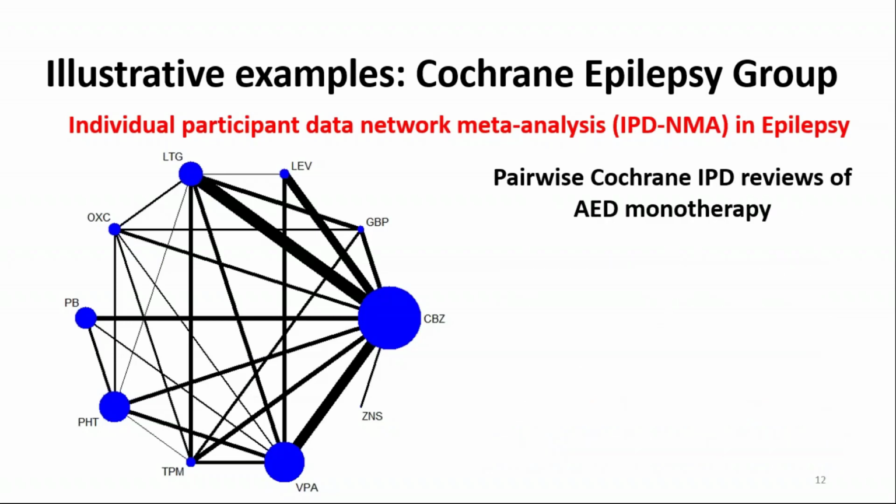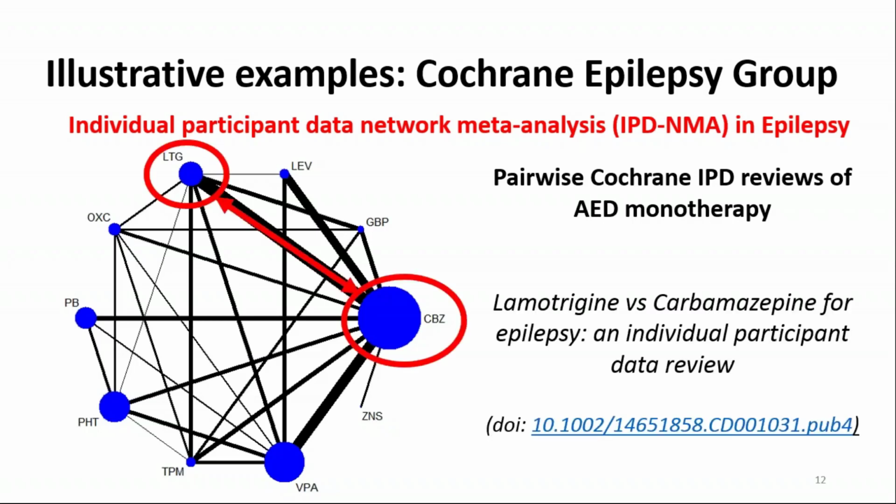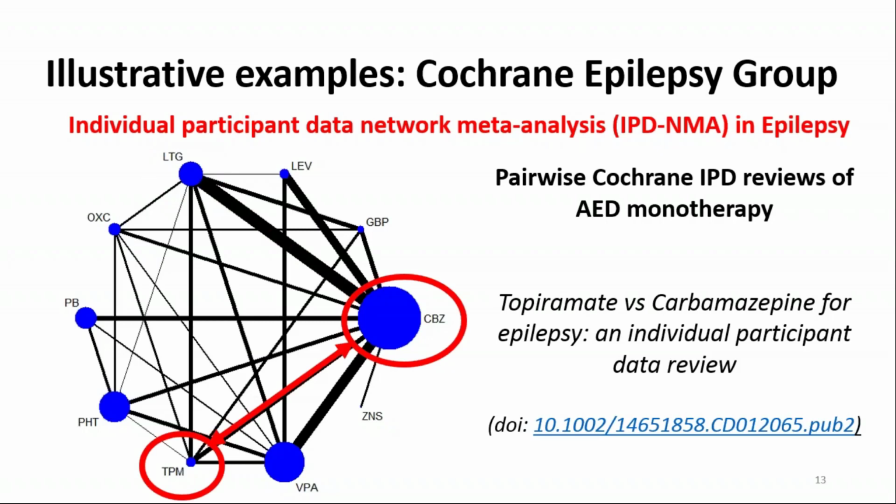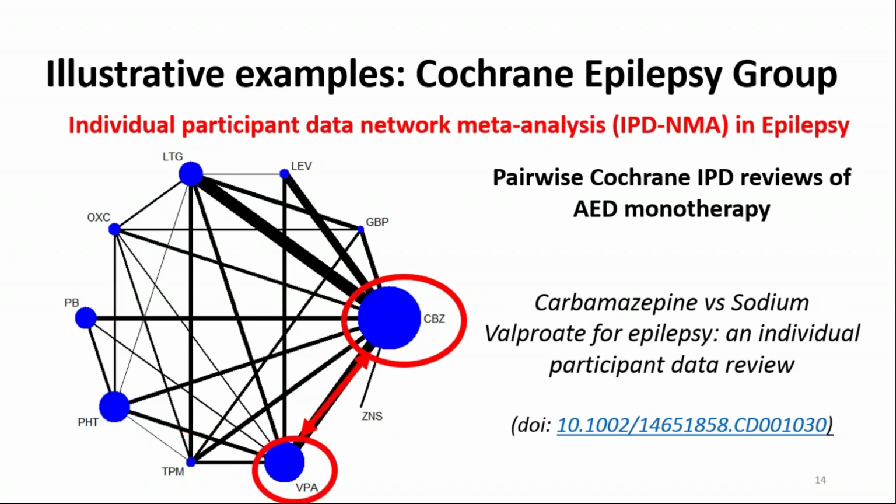And we also have some related pairwise Cochrane IPD reviews of anti-epileptic drug monotherapy. I'll just briefly flick through these slides now, showing links to these reviews. So we've got lamotrigine versus carbamazepine, also topiramate versus carbamazepine. Most of these reviews do involve carbamazepine as it's a first-line treatment.